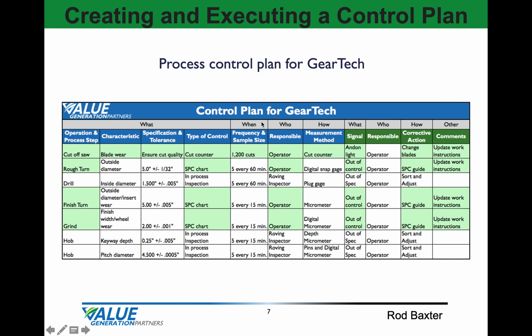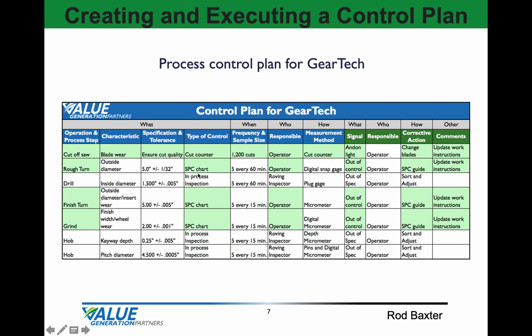So an example of their control plan looks like this. All these different operations or process steps we're trying to control. An example could be the cutoff saw. The characteristic we're going to monitor is the wear of the cutoff blade. And we're doing that to ensure cutoff quality. And we're going to use a counter for every 1,200 cuts. And an andon light will go off when we hit the 1,200 cuts. The operator is responsible to change the blades.